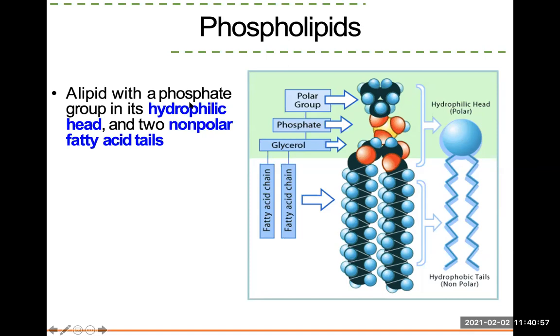Some properties of phospholipid: it's going to have a hydrophilic head. We learned this word, now we're applying it. Hydrophilic means they like water, so the head likes water here. And then the hydrophobic tails. The tails, they like to stay away from water. They don't like water. So hydrophilic head, hydrophobic tails.